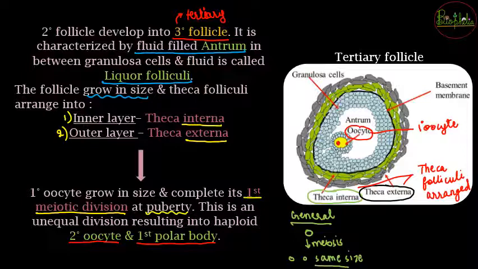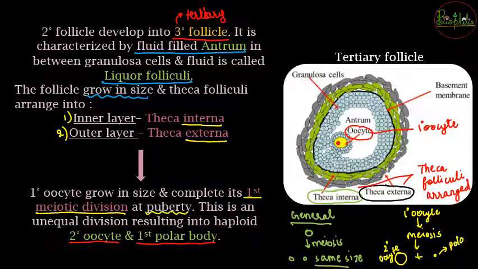But in the case of the female gamete, once the primary oocyte is undergoing meiosis, it is going to form two different sized cells. One cell will be of normal size, that is going to be the secondary oocyte, but along with it a very small structure will also develop, that is going to be called the polar body. So that is going to be called the first polar body because it formed at the completion of the first meiotic division.